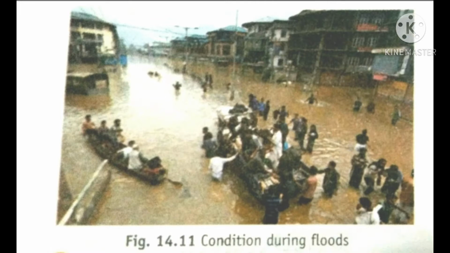Floods cause extensive damage to crops, properties, animals, and human life. Crop fields, villages, and many low-lying areas get submerged underwater. During floods, many animals living in water get trapped on land and die when the floodwater recedes.